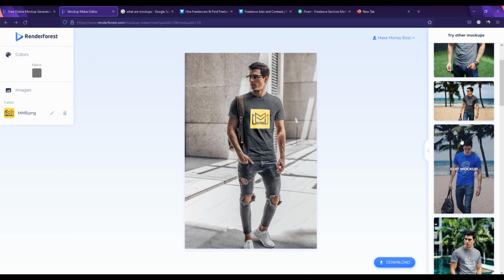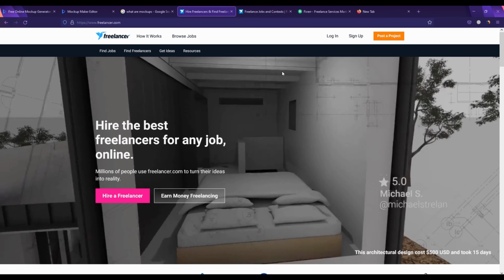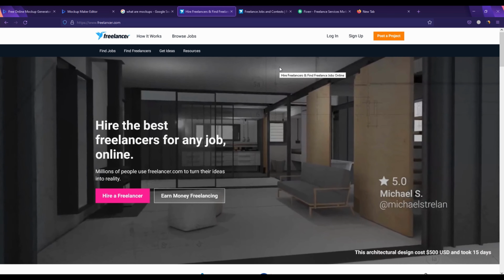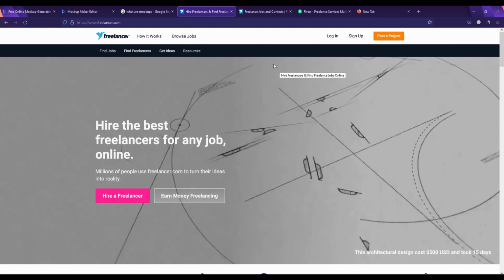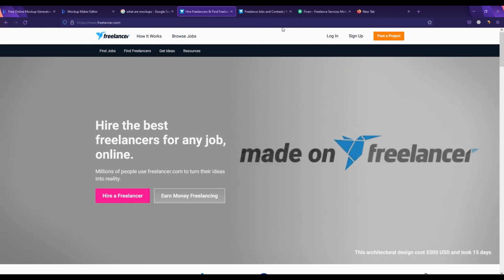And now, the next thing you're going to do is go on freelancer.com and sign up on this website. Then, when you do sign up, simply put in your details and everything. I already have an account here, so I'm not going to do that process for you right now, since that's a very complicated process for now. So let's just save some time.